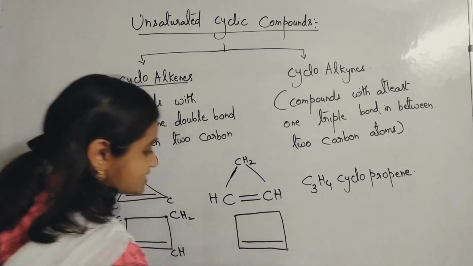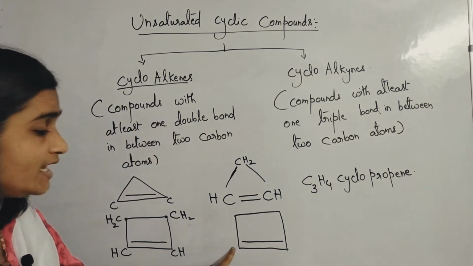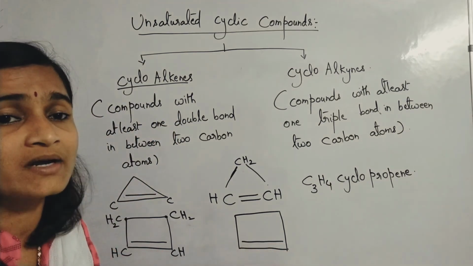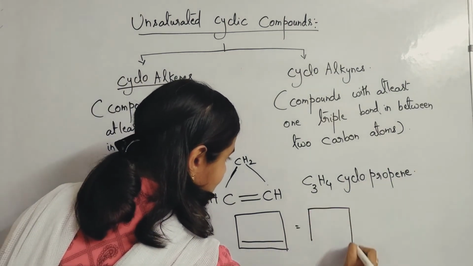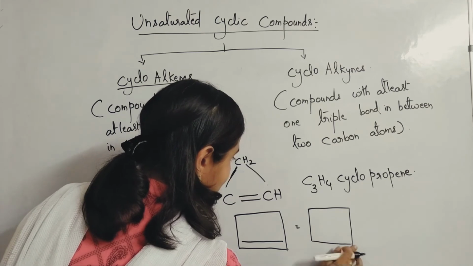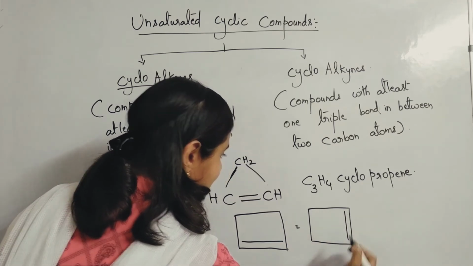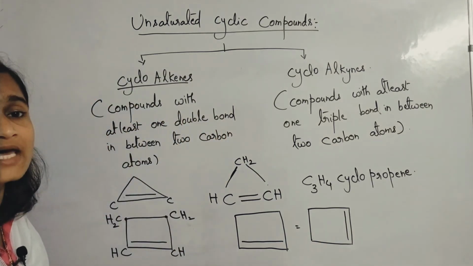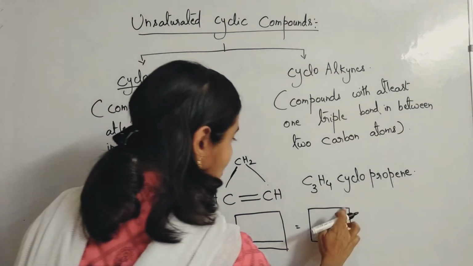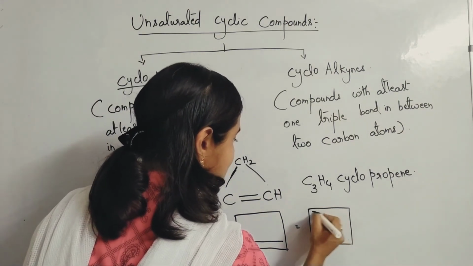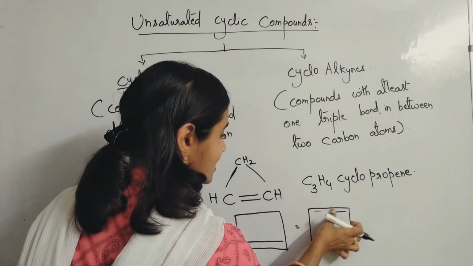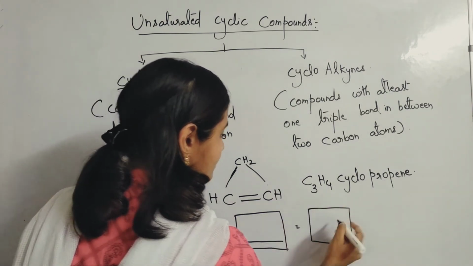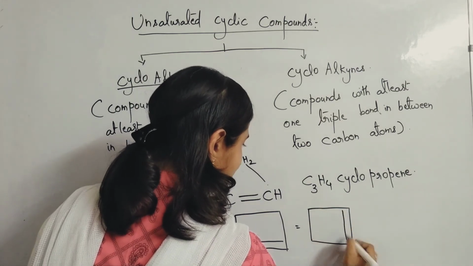Cyclobutene. And this double bond can be kept anywhere in between any two carbon atoms. You can keep it like this, or you can keep the double bond in between these two carbon atoms. Then also it is called cyclobutene only. Or this double bond can be placed in between these two carbon atoms. Anywhere. Now all are the same only. So anywhere you can keep.